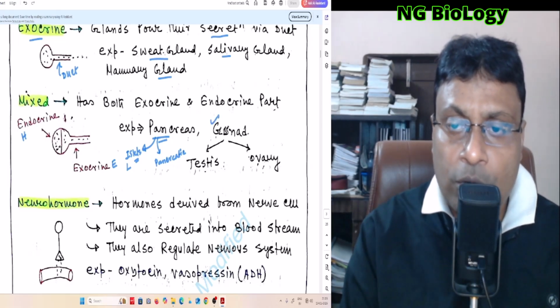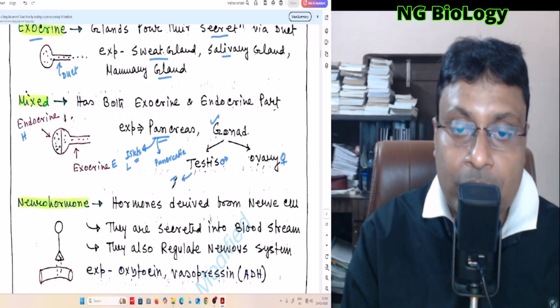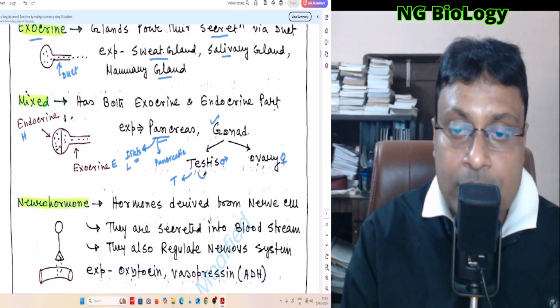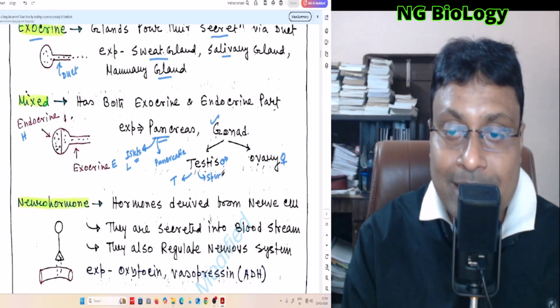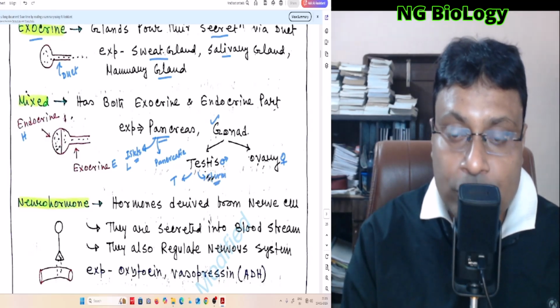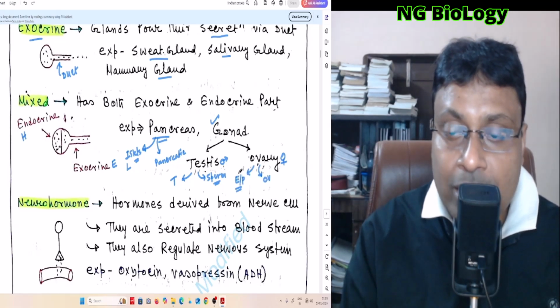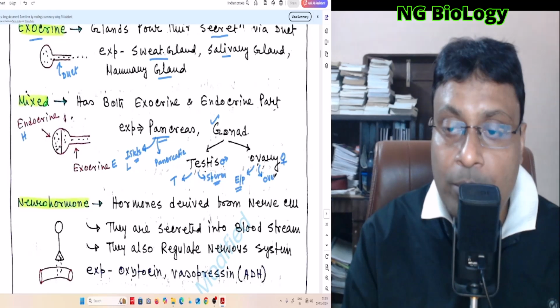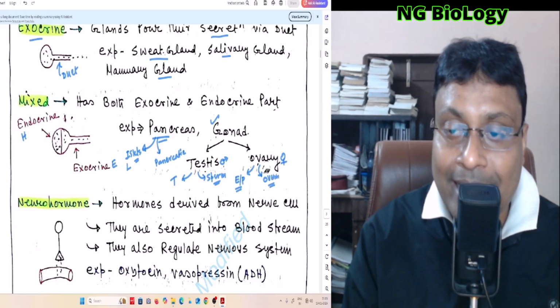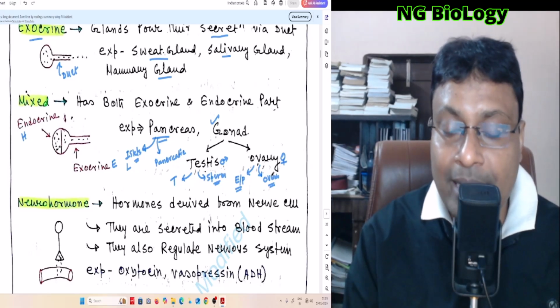Now gonad or primary sex organ in male is testis, and in female this is ovary. Testis secretes testosterone, this is the endocrine function of testis. And testis also secretes male gamete or spermatozoa, and this is the exocrine function of testis. And so the testis is regarded as a mixed gland. Ovary secretes estrogen and progesterone, so this is the endocrine function of ovary. And also ovary produces ovum or female gamete, and this is the exocrine function of ovary. So ovary also acts as a mixed gland.